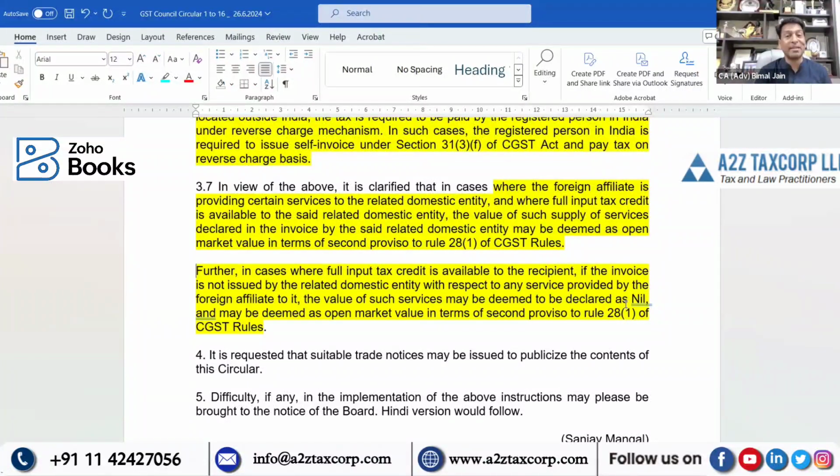So clearly it is saying, if you have not generated a self-invoice to yourself, nothing to worry for the past period. Value would be deemed as nil, that shall be deemed as open market value, and no corresponding liability, because it is revenue neutral.